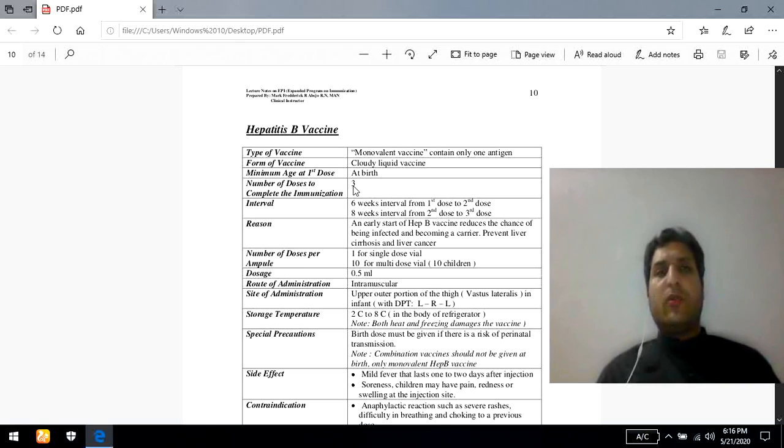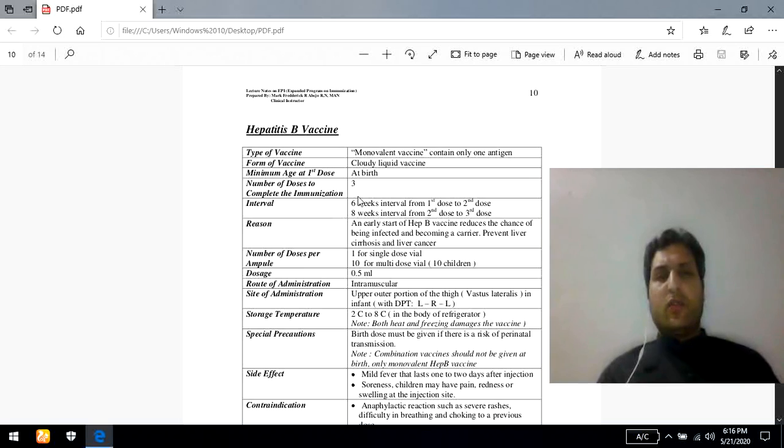So in case of newborn babies or children, the first dose should be recommended at birth time or as soon as possible, and to complete the immunization, total 3 doses should be recommended. Interval: what should be the basic interval? Basically 3 doses are there, so some interval should be there.